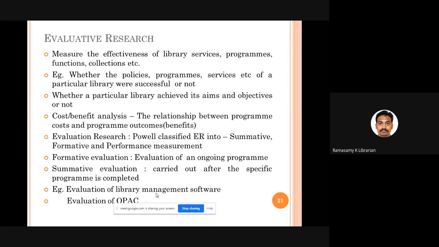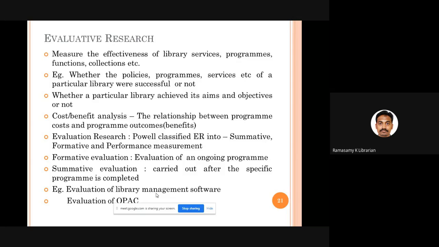See, we can have one kind of evaluation in terms of cost. So how much amount you spend in a particular program and what is the outcome. That is known as cost benefit analysis. There is a gentleman called Powell. He classified evaluative research into three categories: summative research, formative research, and performance measurement.